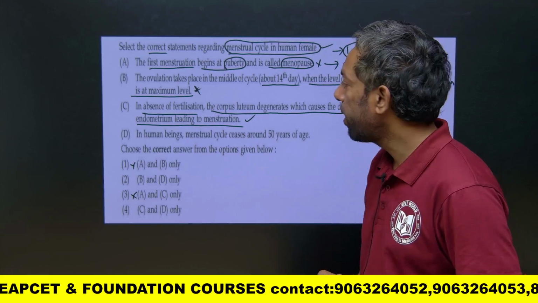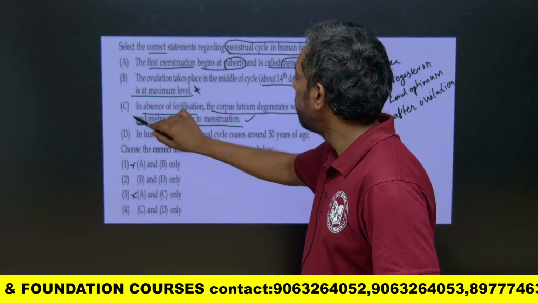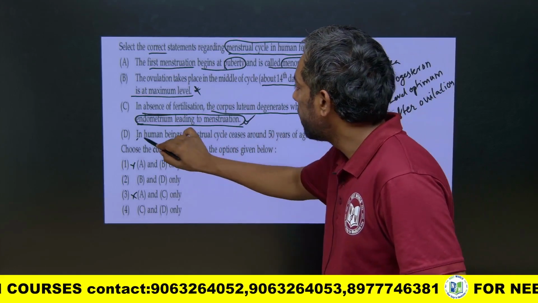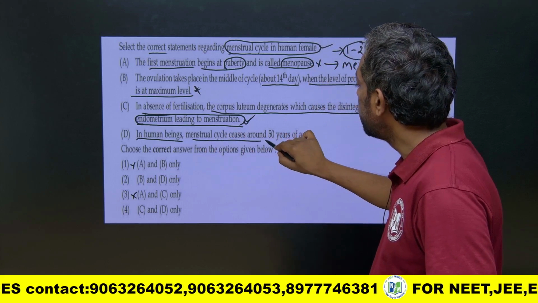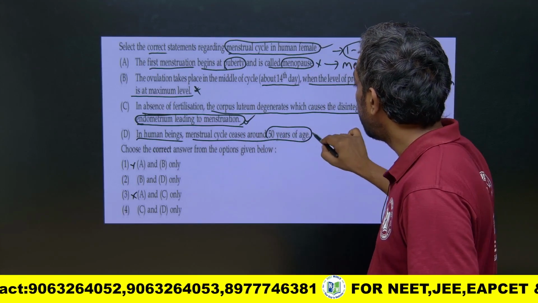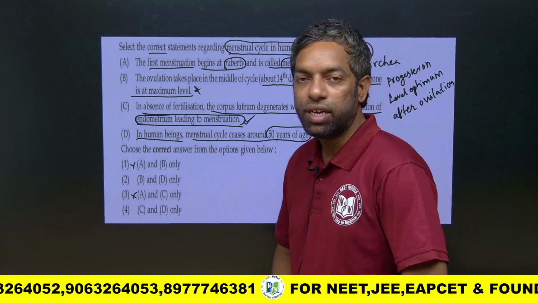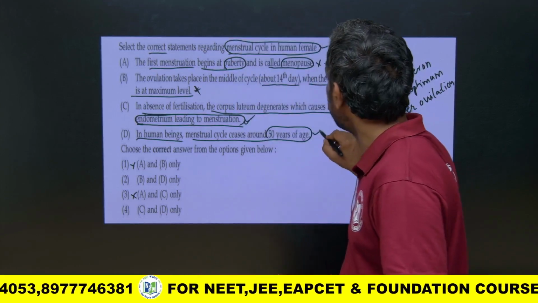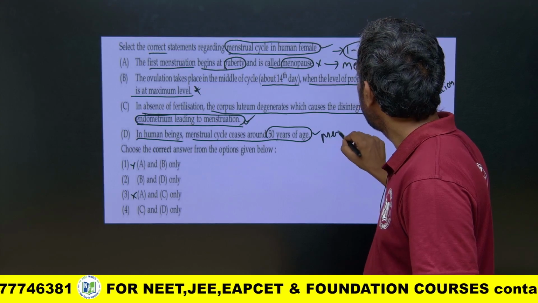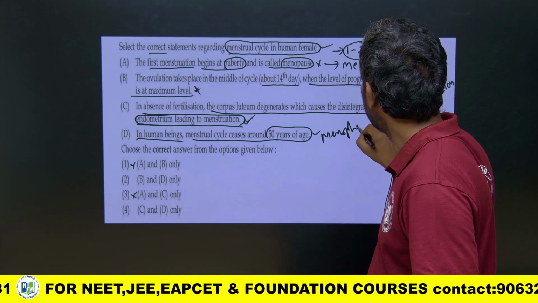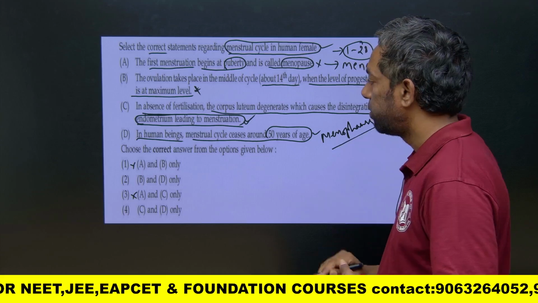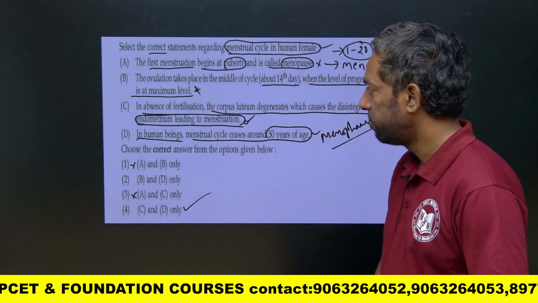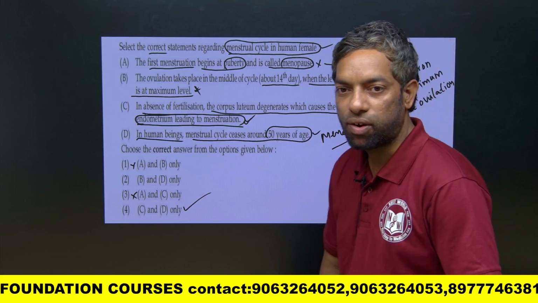Human menstrual cycle ceases around 50 years of age, on average, which is called menopause. So C and D is the right answer for this question.